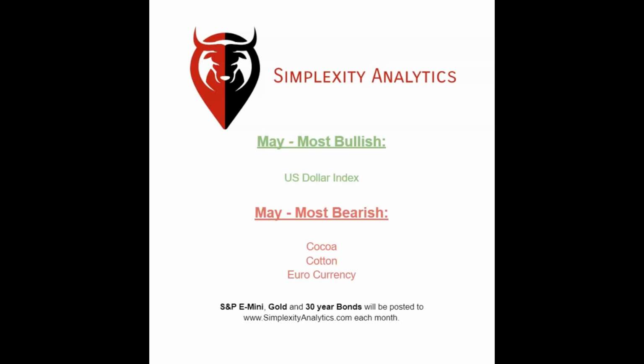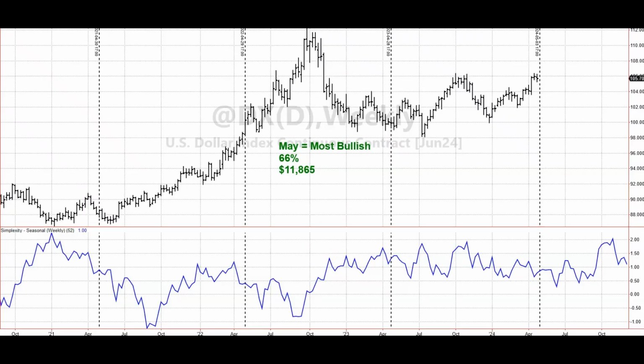And we'll also go over the S&P E-mini index in this video, and gold and 30-year bonds will be on the website. First up, we'll have a look at the US dollar index, May being the most bullish month of the year for the dollar.